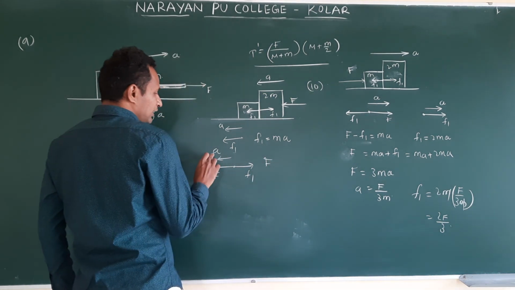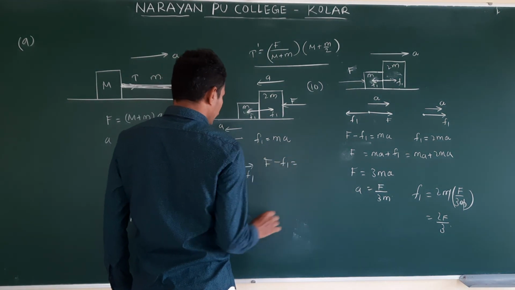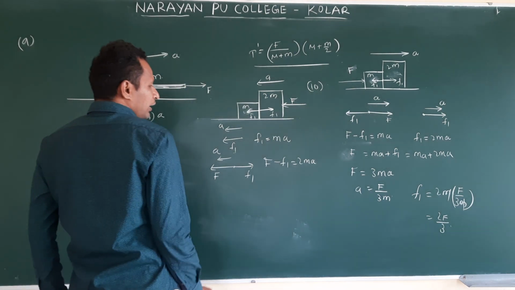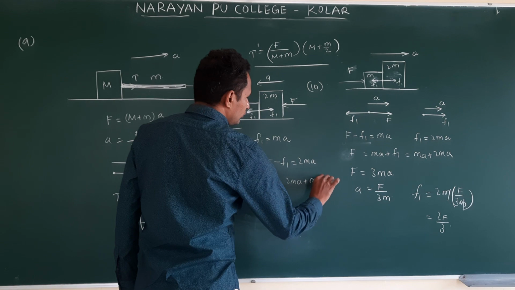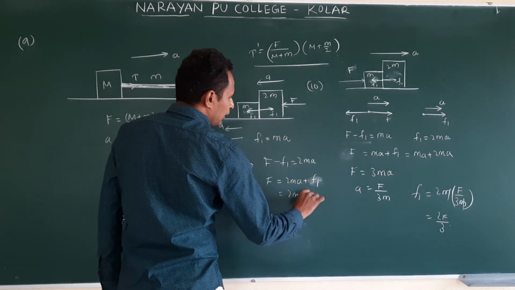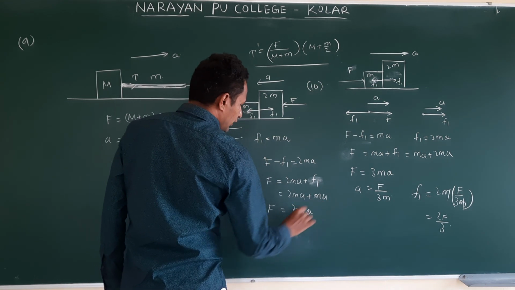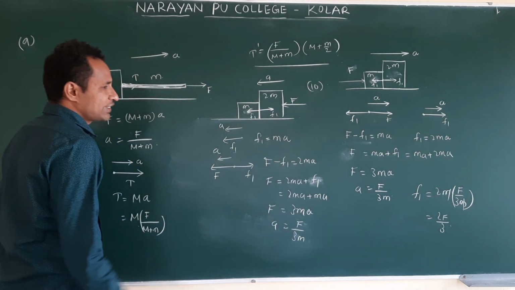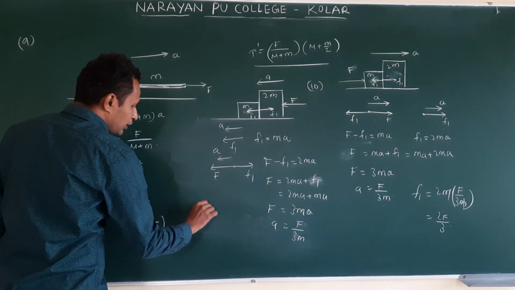F is dominating because it is in the direction of A. So F minus F1 is equal to, what is the mass of this object? 2m A. Then F is equal to 2m A plus F1. Am I correct? This goes that side. So 2m A plus ma. F is equal to 3ma, A is F by 3m. But there is no change in acceleration. First case also, second case also, same.